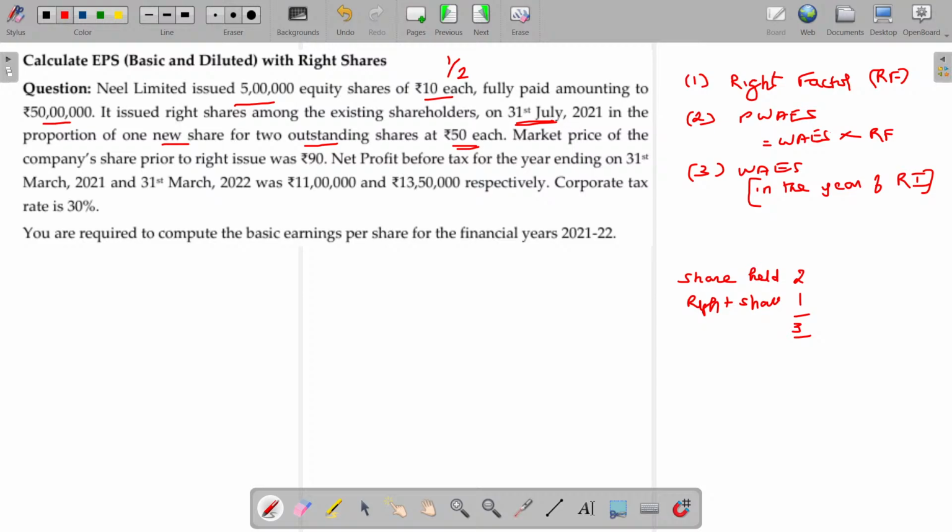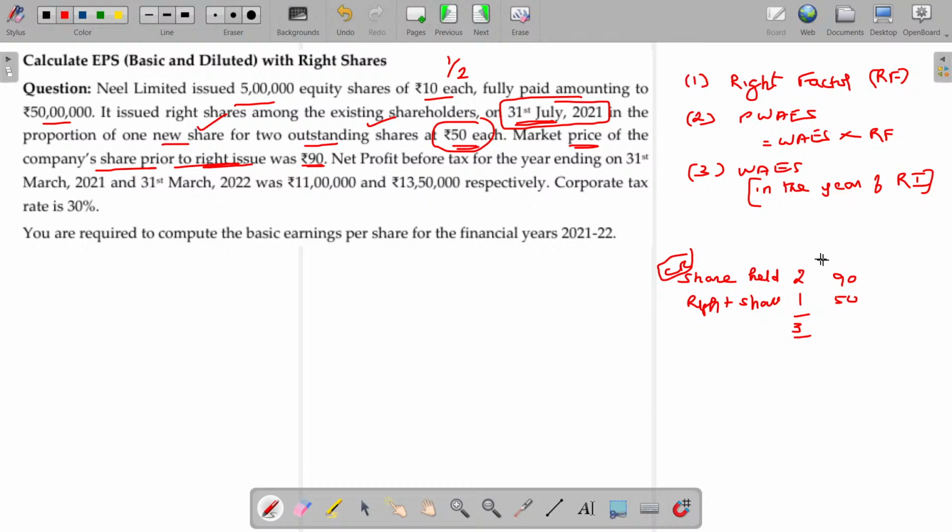And when is the right share going to be issued? 31st July 2021, in the proportion of 1 new share for every 2 outstanding shares at rupees 50 each. Issue price being 50. Current market price of the company share prior to the right issue being 90. That's called cum right price, cumulative of right price. Cum right price 90, right share price being 50.